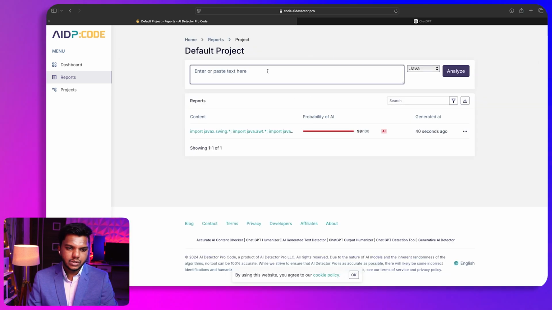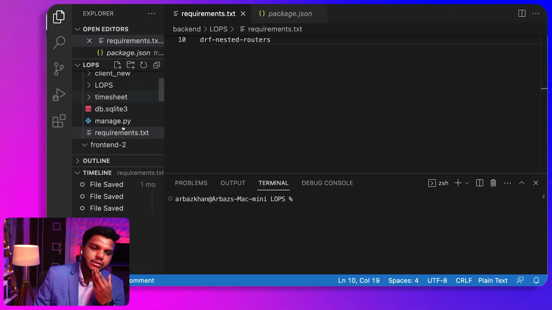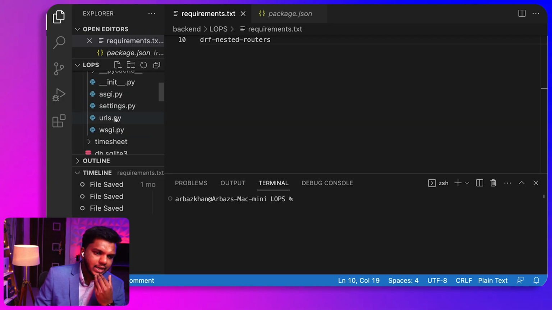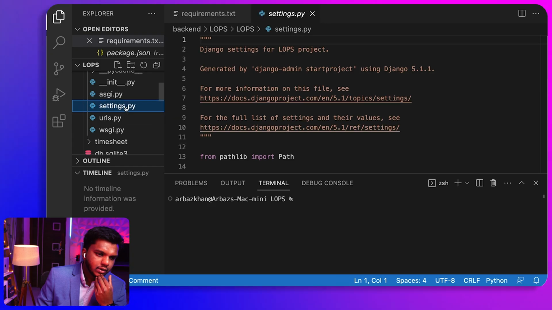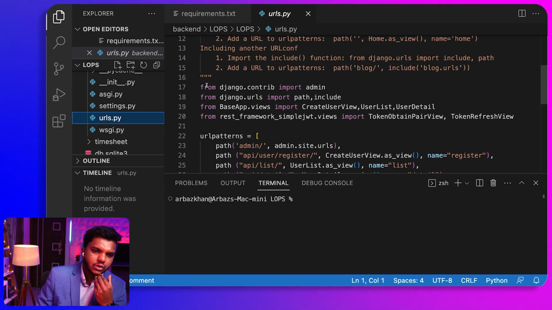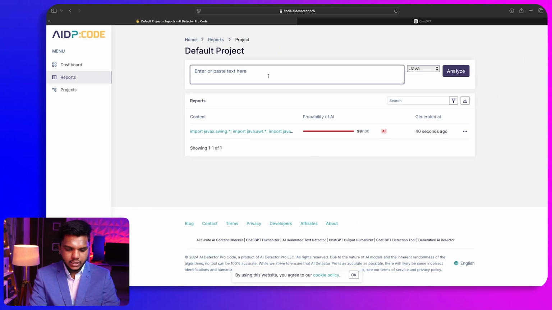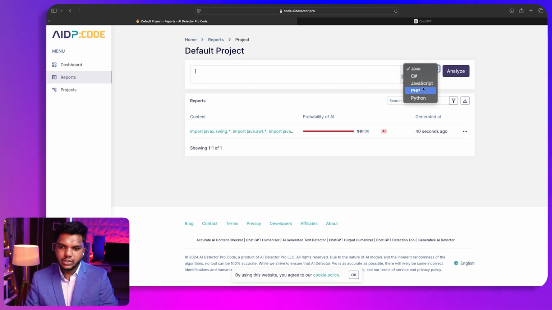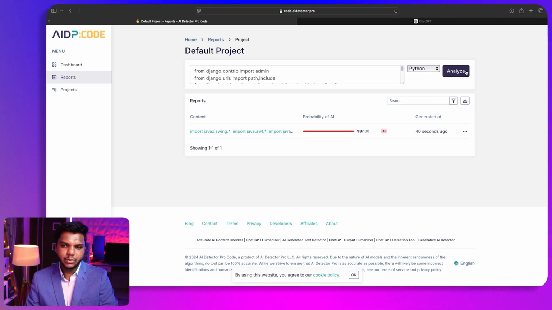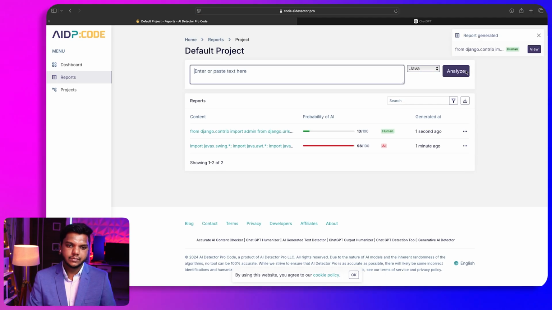Similarly, what I can do is I will now change to my code editor here. I will try to find a code in Python and add it in there. So let me find a particular code in Python. This is a code that I will copy and add in here. Now I will use Python instead of Java and analyze the code. After clicking on the analyze button, it will start analyzing the code for us.